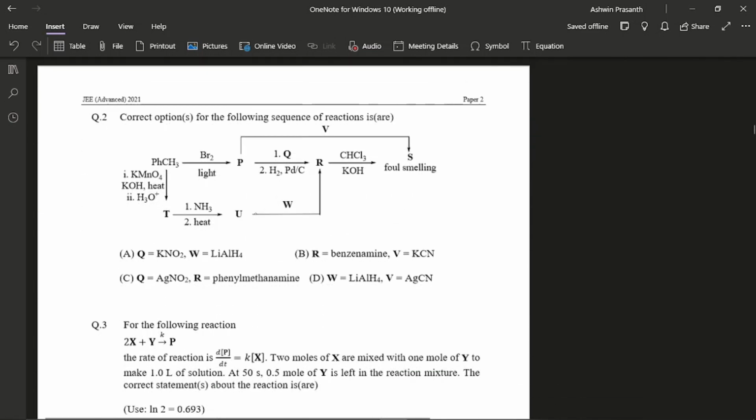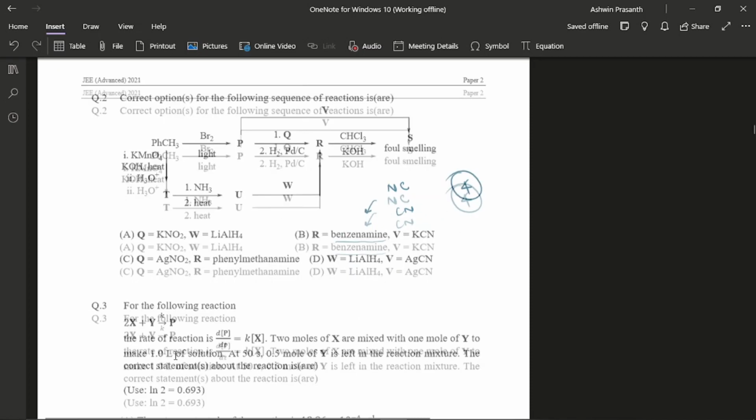This question, again, all standard reagents. The main thing they tested here was the knowledge of ambidentate nucleophiles, like AgCN would give isocyanide, KCN would give cyanide. Similarly for AgNO2, KNO2, that was the main thing they tested. Also some part common name. So even this I was able to solve and get 4 marks.